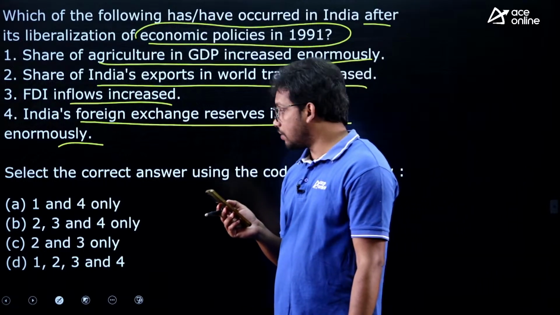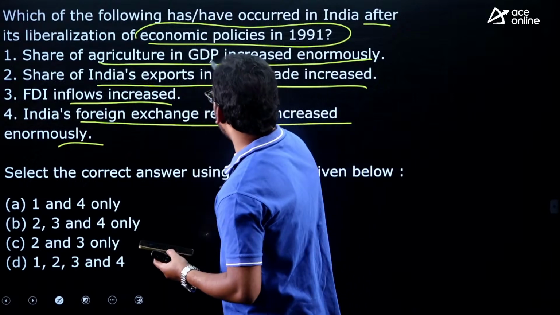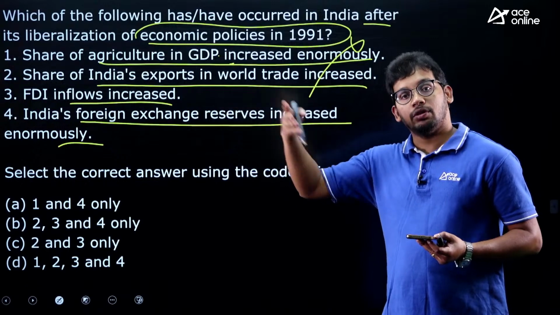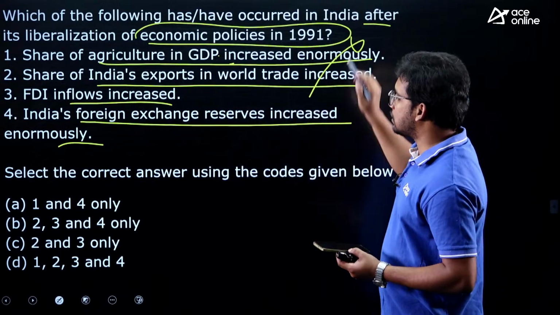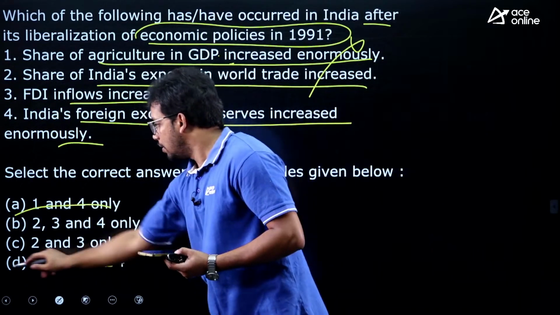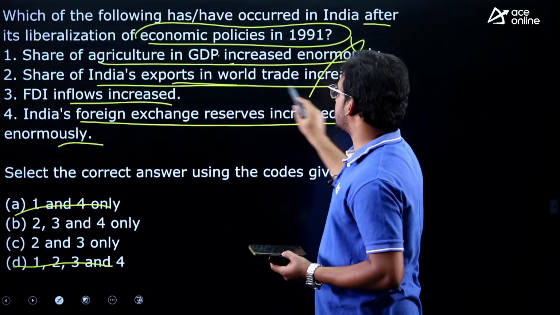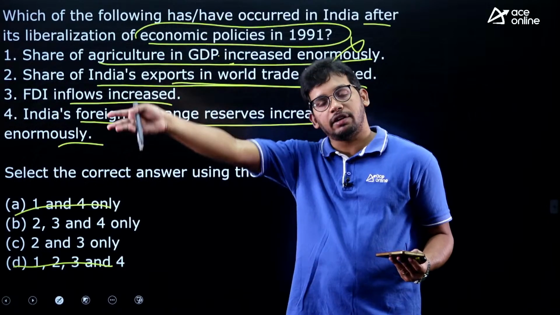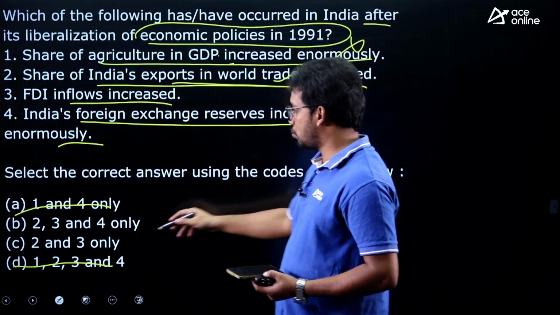Okay, so what is the answer for this? Let's solve. Share of agriculture in GDP does not increase. From 40% it has now come to 17%, so it has decreased. So one can be eliminated. Share of India's exports in the world trade increased. Yes, as we have opened up, our goods went to other countries and it has increased. So 2 should be there.